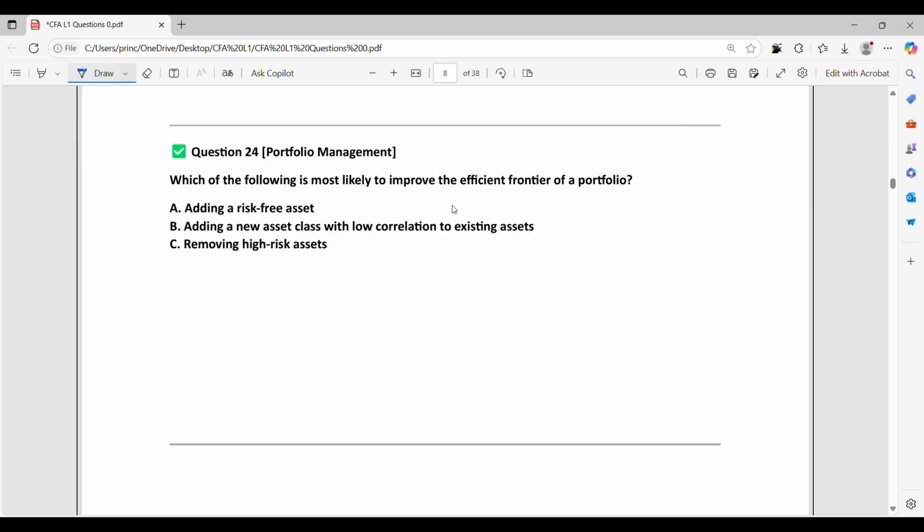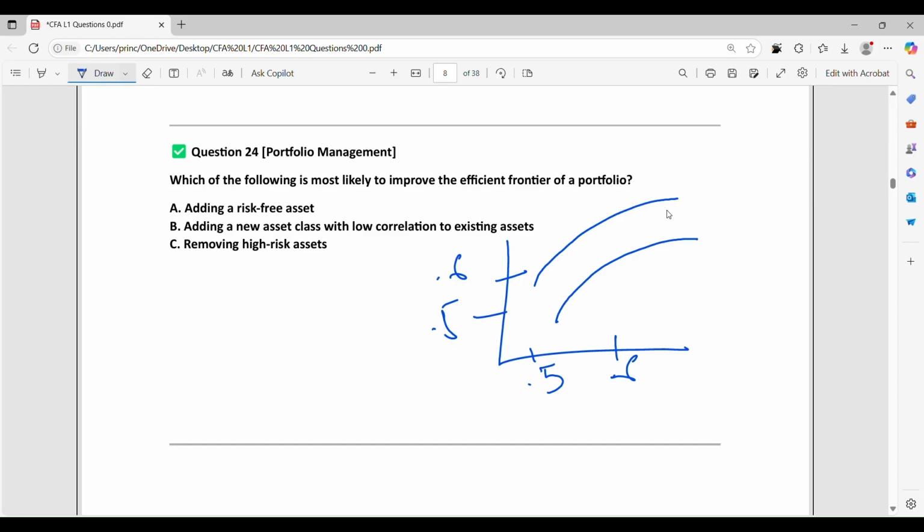Which of the following is most likely to improve the efficient frontier of a portfolio? Just take an example. This is the original efficient frontier, and this is the modified frontier. There is a gap. When you add a new asset class with lower correlation, you improve your efficiency. So the correct answer is adding a new asset class with a lower correlation to existing assets.